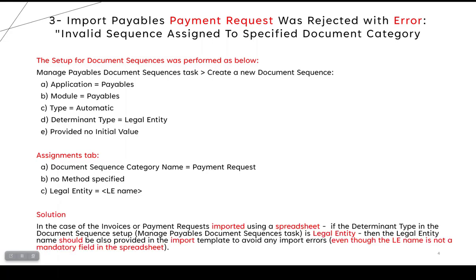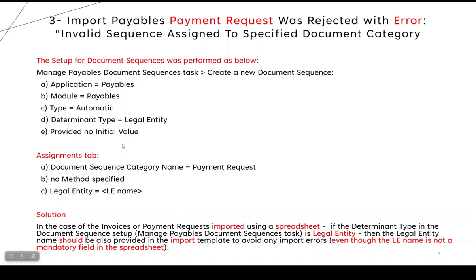In the case of an invoice or payment request imported using a spreadsheet, you have to fill in the legal entity name. There is one field, legal entity name, that should also be provided in the import template to avoid any import errors, even though this legal entity name field is not a mandatory field in the spreadsheet.